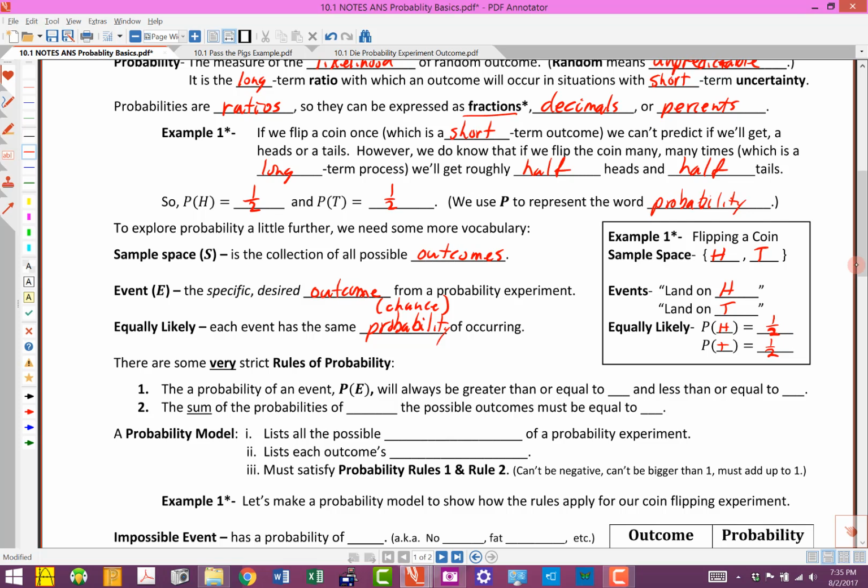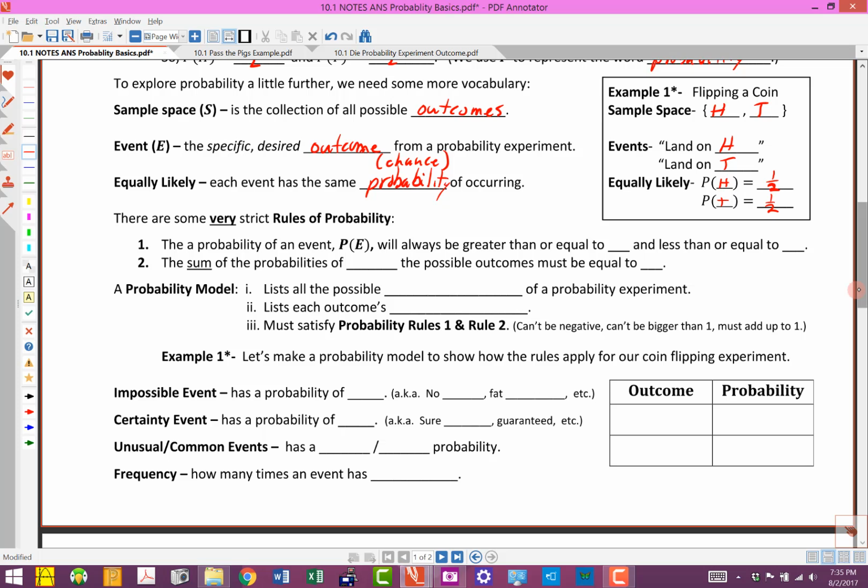Okay, now when we talk about probability, we want to make sure that we understand some very basic rules, some really important rules, and these are some very, very strict rules about probability. So let's talk about what these two rules are. The first rule is that the probability of an event, so the probability of some event, P of E we say sometimes, will always be greater than or equal to 0, so it's always going to be bigger than or equal to 0, or less than or equal to 1. And the second thing is the sum of the probabilities of all the possible outcomes, so all the possibilities, if we add all those up together, then it has to equal 1.